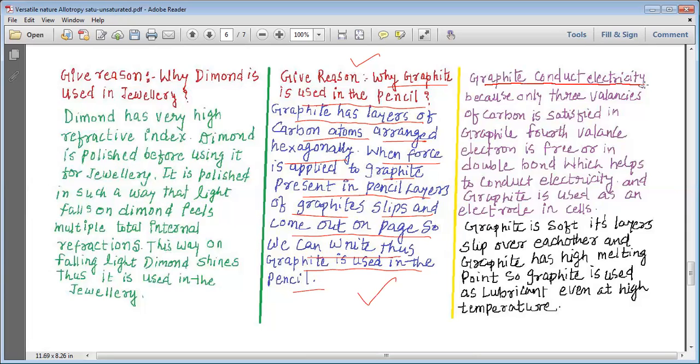Now, graphite conducts electricity. Why does graphite conduct electricity? That is the reason we want to study. So our next question is, why does graphite conduct electricity?